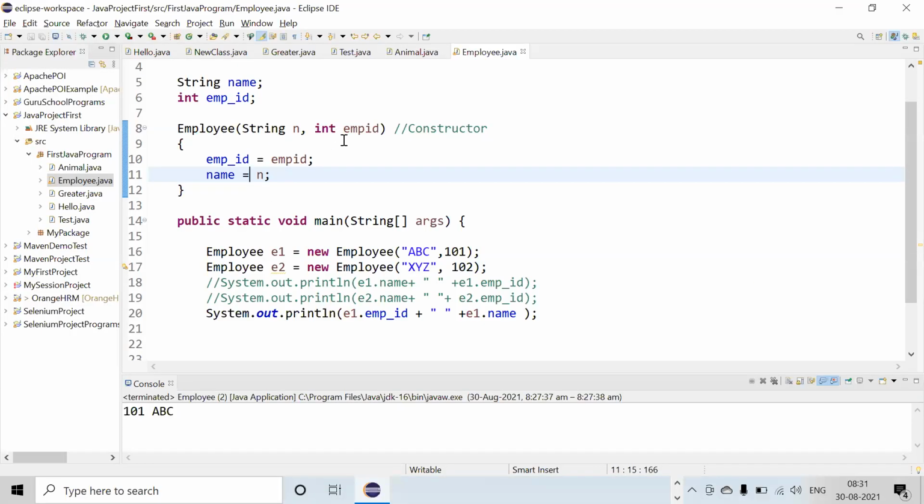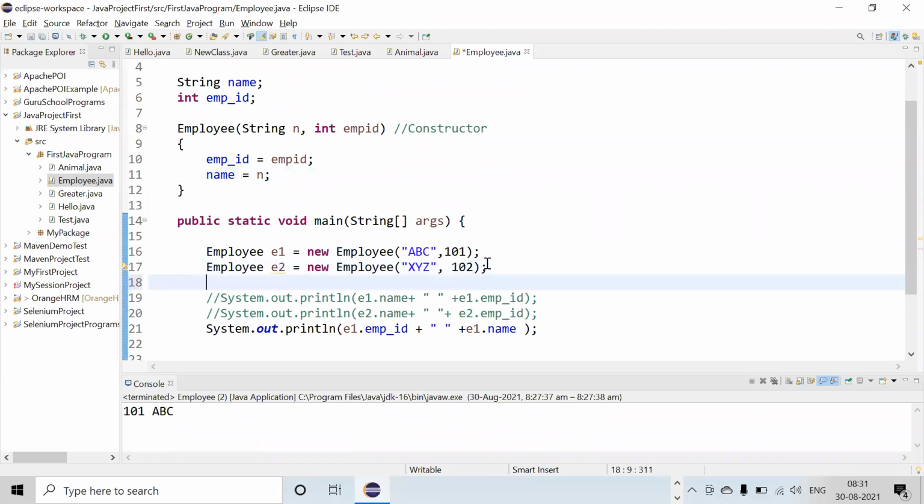We have created one parameterized constructor, and if in the next line I create Employee E3 equal to new Employee, this will give you an error: the constructor Employee is undefined.